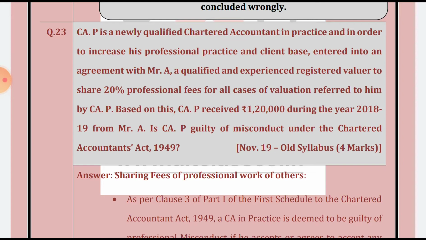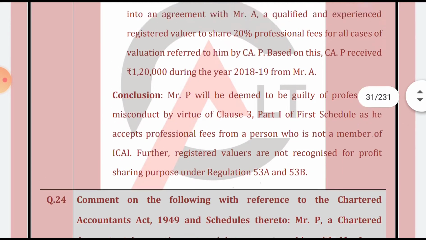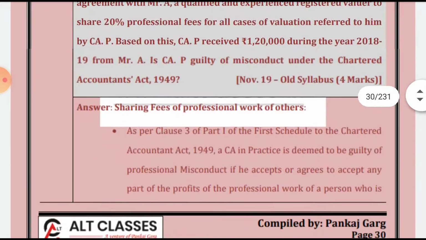See, if we see that he is receiving, basically clause 3 will be attracted, but we have to see whether he is guilty or not guilty as per clause 3. So over here, basically he is deemed to be guilty. So we will read the answer.